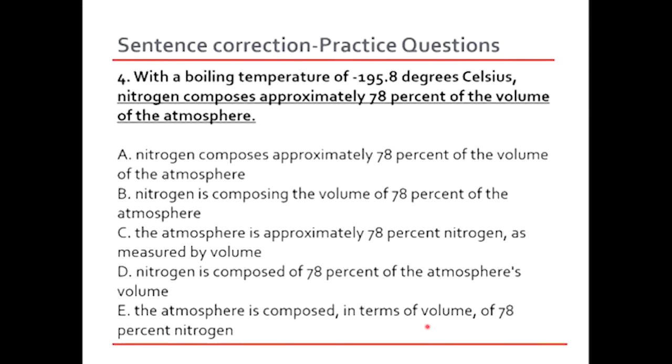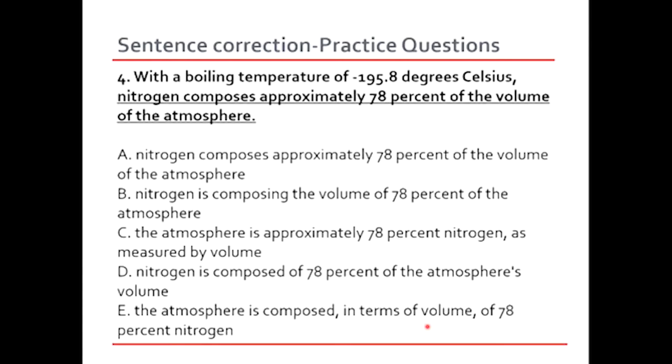So let's see. Option B, nitrogen is composing the volume of 78% of the atmosphere. Okay. Option C, the atmosphere is approximately 78% nitrogen as measured by volume. Then D, nitrogen is composed of 78% of the atmosphere's volume. E, the atmosphere is composed in terms of volume of 78% nitrogen. E is overworded.